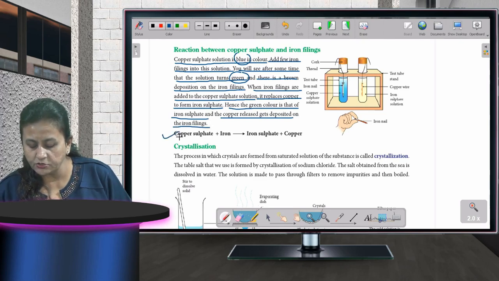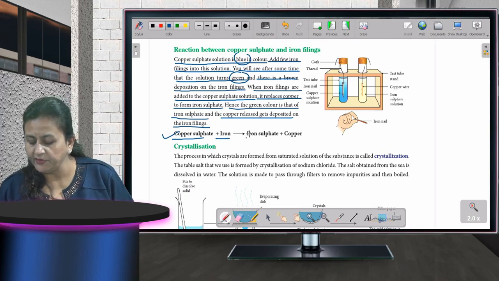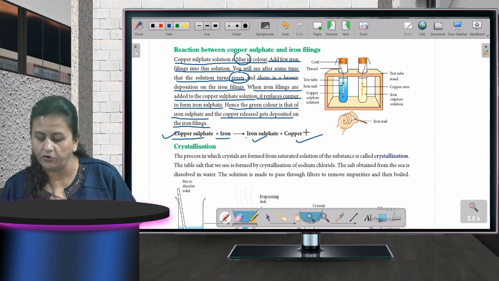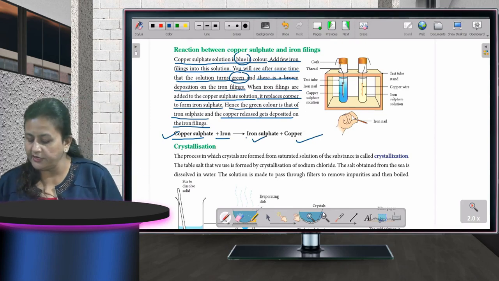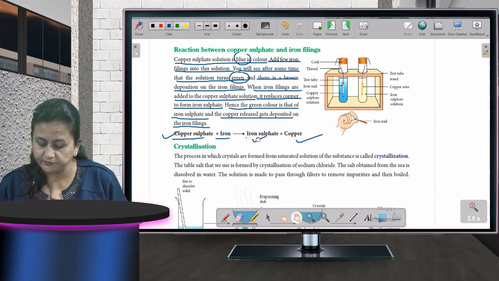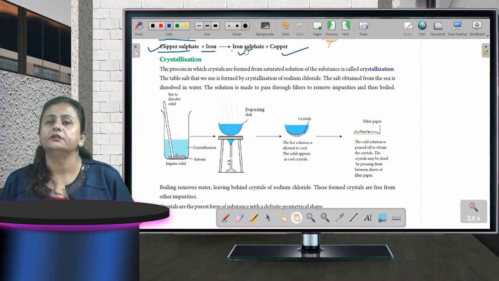You can see here also copper sulfate is there. You have put some iron filings, and after that, when they both are mixed together, you will get iron sulfate and copper. Fine, children. Now the last topic is, come to the last one, crystallization.